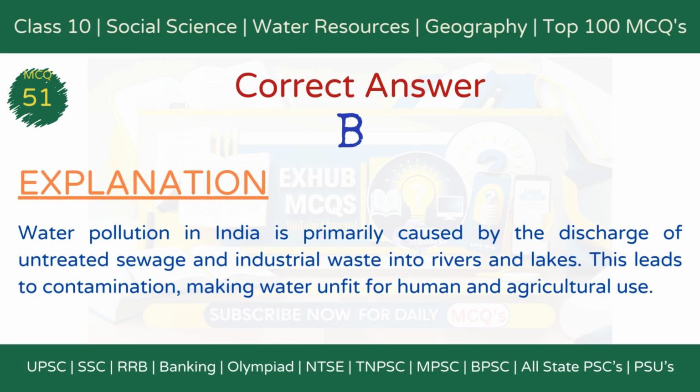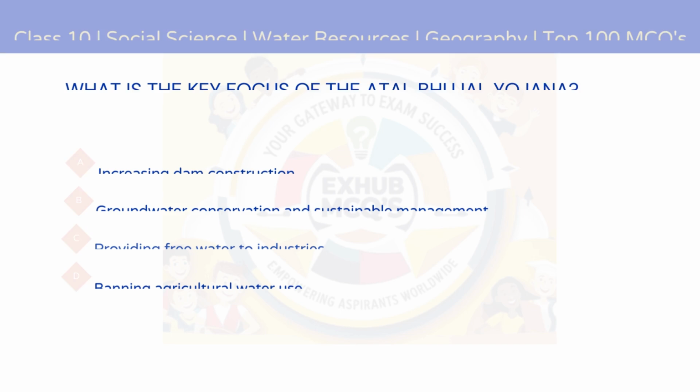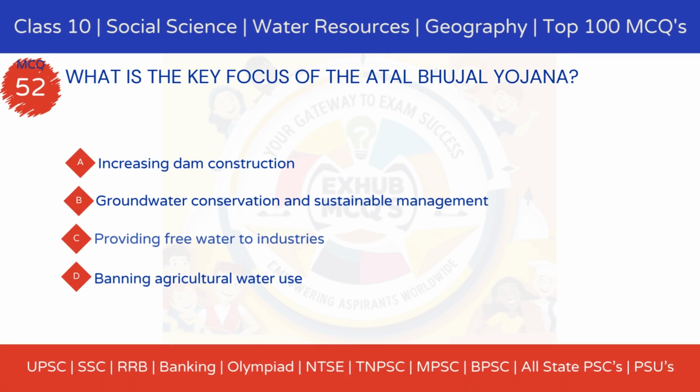The correct answer is Option B, dumping of untreated sewage and industrial waste. Explanation: Water pollution in India is primarily caused by the discharge of untreated sewage and industrial waste into rivers and lakes. This leads to contamination, making water unfit for human and agricultural use. MCQ 52. What is the key focus of the Atal Bhujal Yojana? Option A, increasing dam construction. Option B, groundwater conservation and sustainable management.